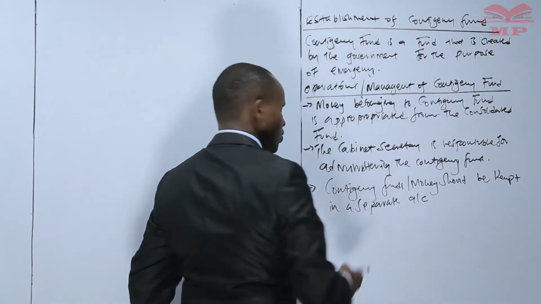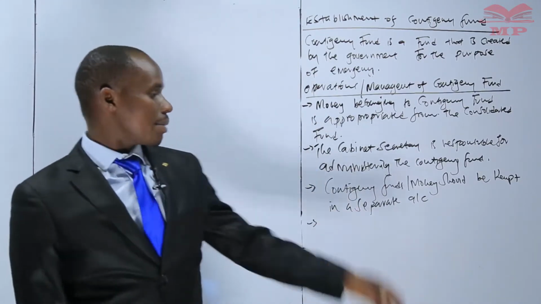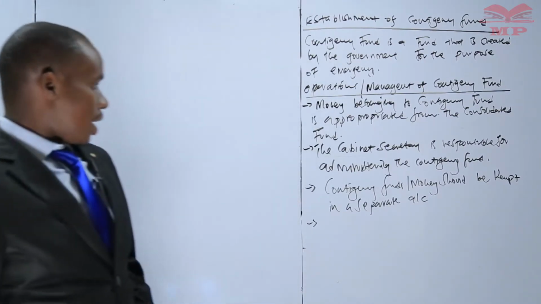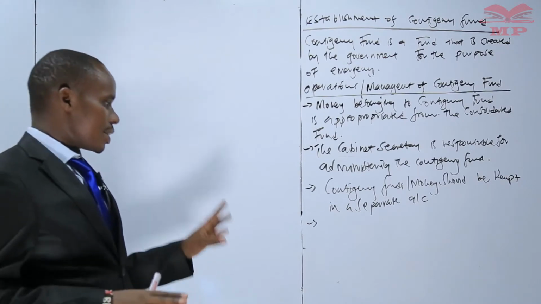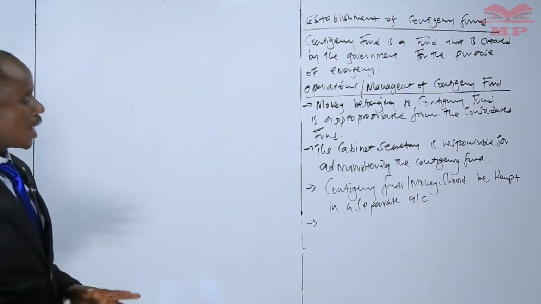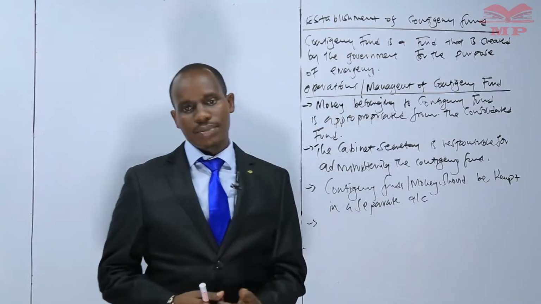It should not be mixed with other funds, and therefore we need to ensure that that amount is safe and it is only utilized when we have cases of emergency.